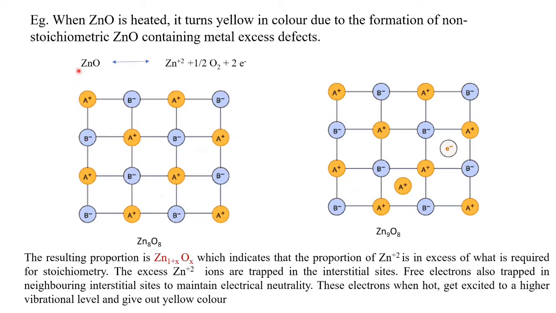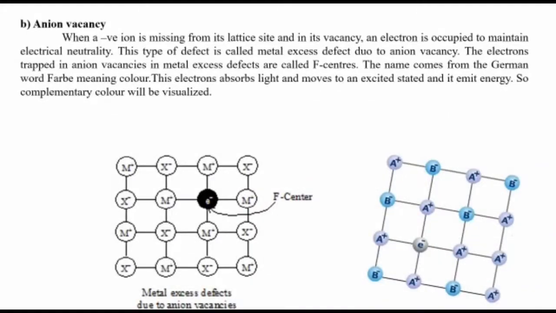So this zinc oxide is an example of metal excess defect, because here metal is in excess and appears in the interstitial voids. Another type of metal excess defect is due to anion vacancy. So metal excess defect means either the metal can be in the interstitial position or there can be an anion vacancy. When a negative ion is missing from its lattice site, in that position one electron is occupied to maintain electrical neutrality.